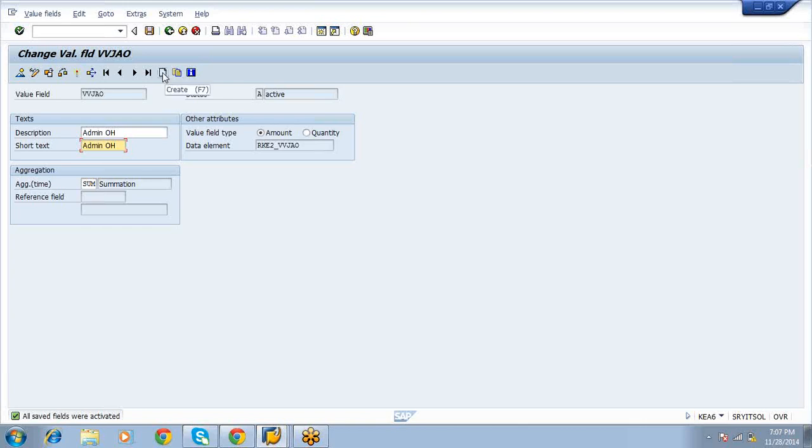Production variance is the total value. If you want the bifurcation, such as the input price variance and the input quantity variance, then we should create one value field for each category. The production variance is nothing but a formula in the COPA module. We create a value field for each category, and the total amount of those 9 categories is the production variance amount.